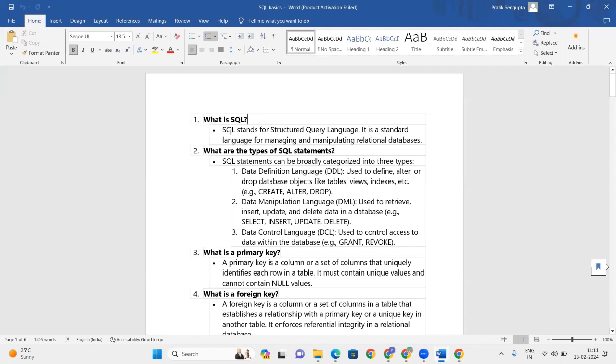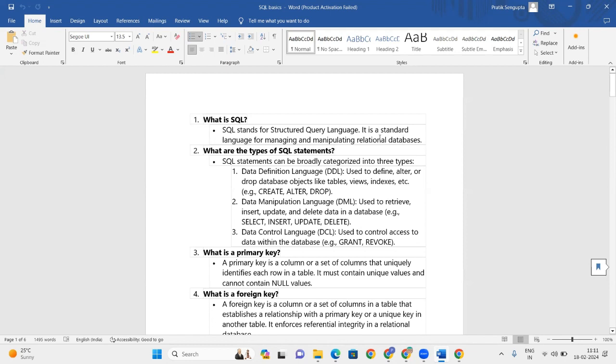What is SQL? SQL is structured query language. It's a standard language for managing and manipulating relational databases. What do we mean by a relational database? A relational database is any database that stores data in the form of tables, that is, rows and columns.